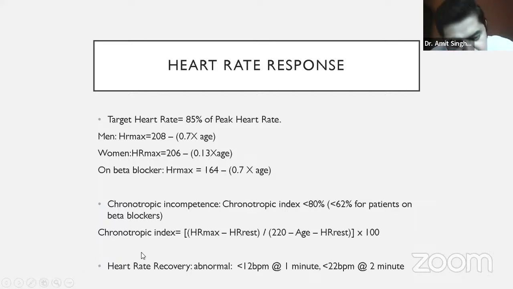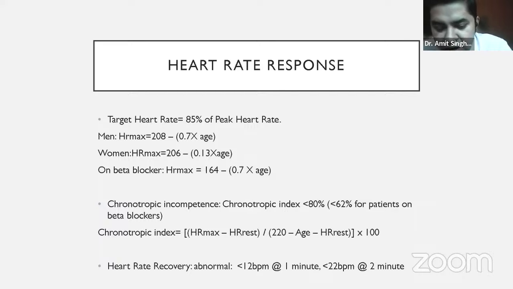Then there is a third concept called heart rate recovery. Normally, when we exercise, our heart rate increases, and the moment we stop exercising, our heart rate starts coming back to normal. This coming back of the heart rate to normal is called heart rate recovery. There is a specific rate. Normally, within the first minute of stopping the exercise, our heart rate decreases by more than 12 beats per minute. And by the end of the second minute, it decreases by more than 22 beats per minute.